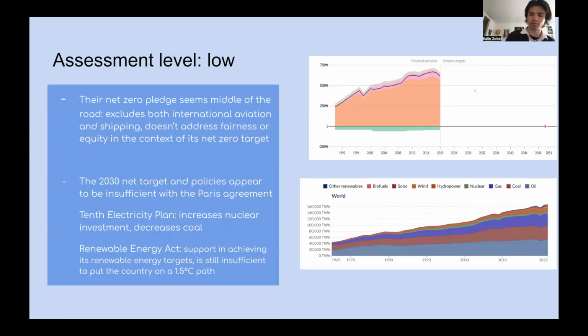Some of these policies include the 10th electricity plan. Policies have invested much in nuclear energy rather than renewables, which seems not productive considering the problems that nuclear energy presents. And then we also have the Renewable Energy Act, which is to support in achieving its renewable energy targets, but it's still insufficient to put a country on a 1.5 Celsius path. And coal policy seems to be flip-flopping based on what is needed as plants are set to shut down, but exemptions have been made for specific projects.